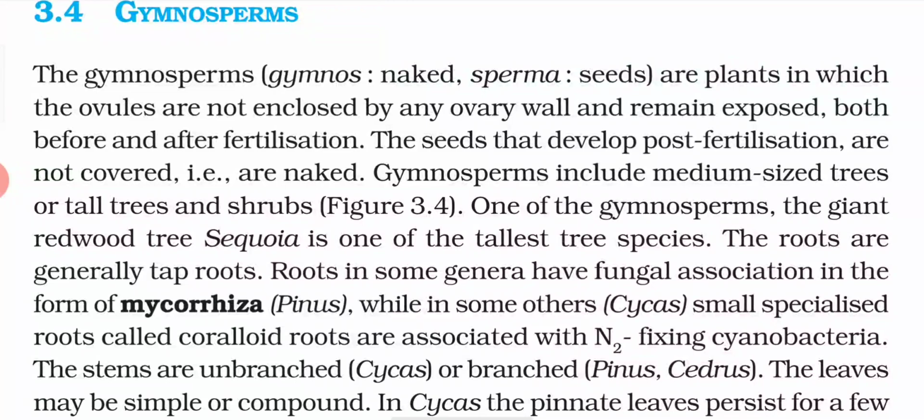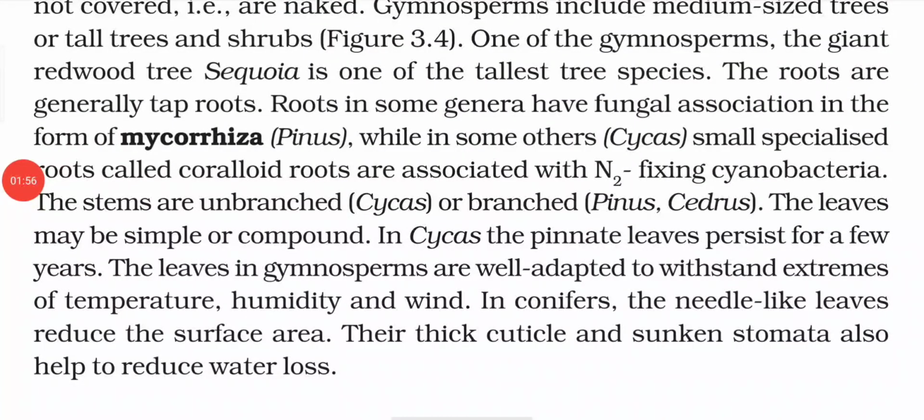Now the stems are unbranched like in Cycas, or branched like in Pinus or Cedrus. The leaves found in these plants may be simple or compound, so both types of leaves are found. In Cycas the pinnate leaf persists only for a few years. That means it is temporary. The leaves in gymnosperms are well adapted to withstand extremes of temperature, humidity and wind. So these leaves easily withstand extreme conditions like temperature, humidity and wind.